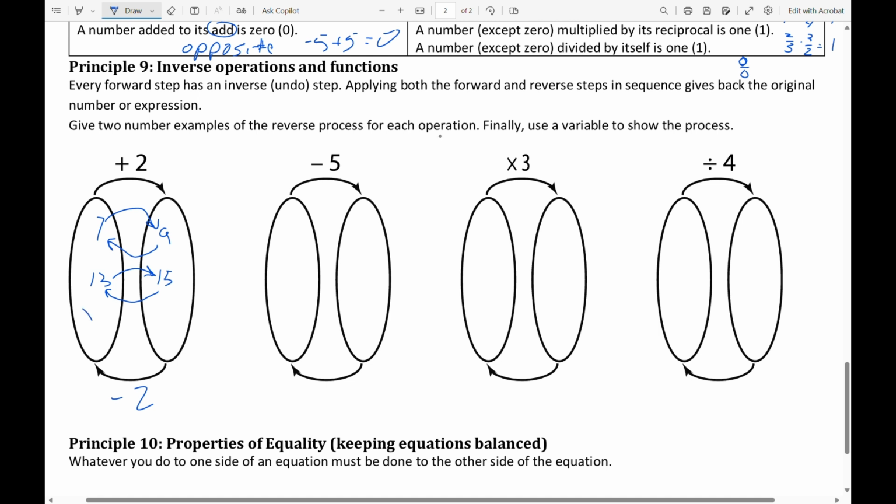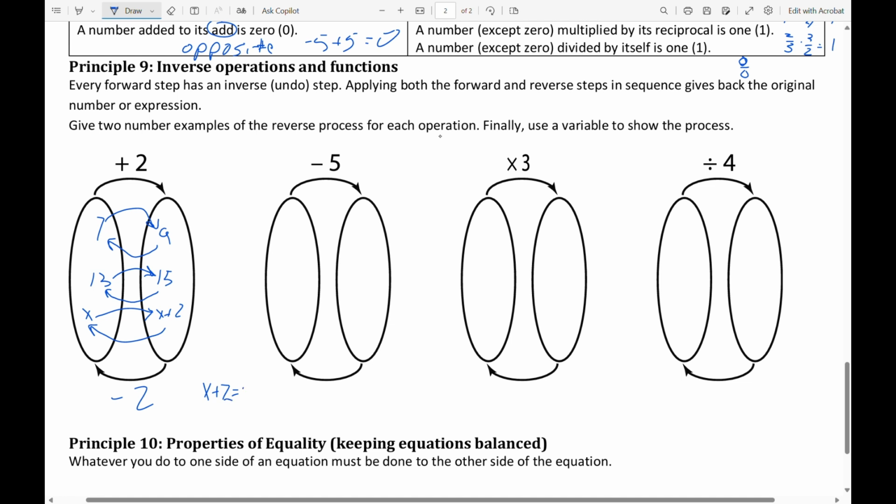So what happens is we'll have like an x, and we'll add 2 onto it, and it becomes an x plus 2. So what would happen if we took 2 away from x plus 2? Well, it would give us back the x. That's what you're doing in equation solving when you say x plus 2 is equal to whatever you want to say it's equal to. Just for fun, let's say it's equal to a 7.